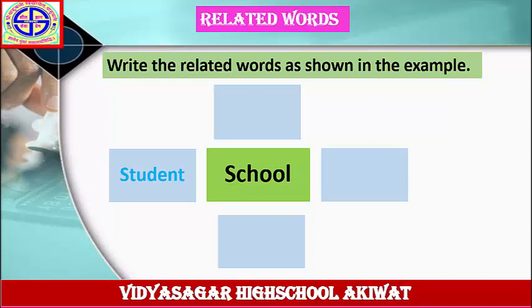The answer is teacher, headmaster, clerk. These 4 words, teacher, headmaster, clerk, student, are related to the word school. That's why they are related words.